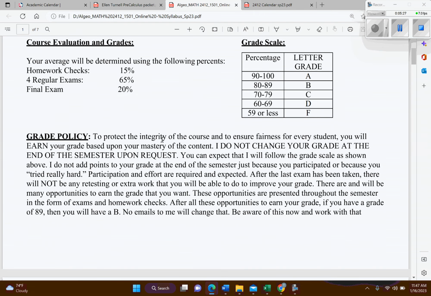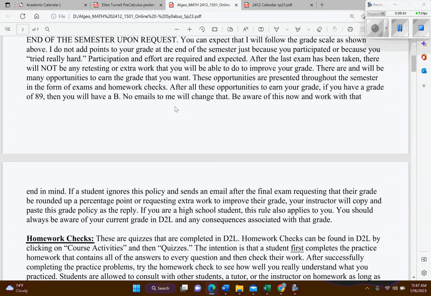Okay, I'm not going to read through all this, but make sure you take the time to read through this because you will have an orientation quiz in D2L. Once again, I'll show you that in a minute, but you might want to read over these policies and stuff because it might come up on the quiz.